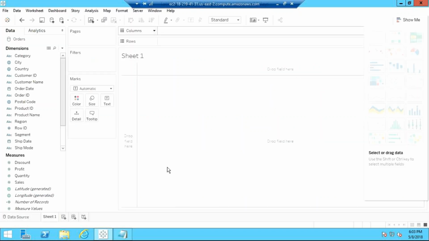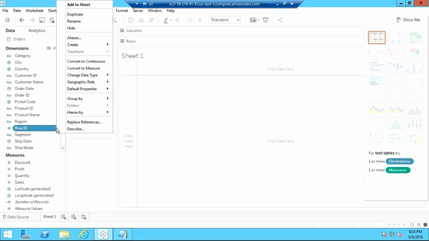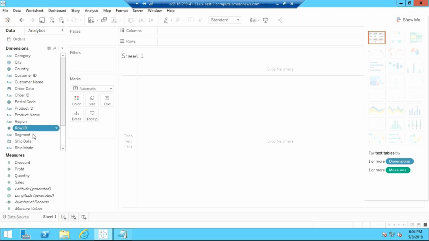When I click on sheet 1, I'm in the page where I can create the visualization and all that stuff. These are your dimensions. Here you see all the related columns, called string columns. Row ID is also there, but Row ID is a string data type, that's the reason it is a part of dimensions. Anything numerical will be under measures.